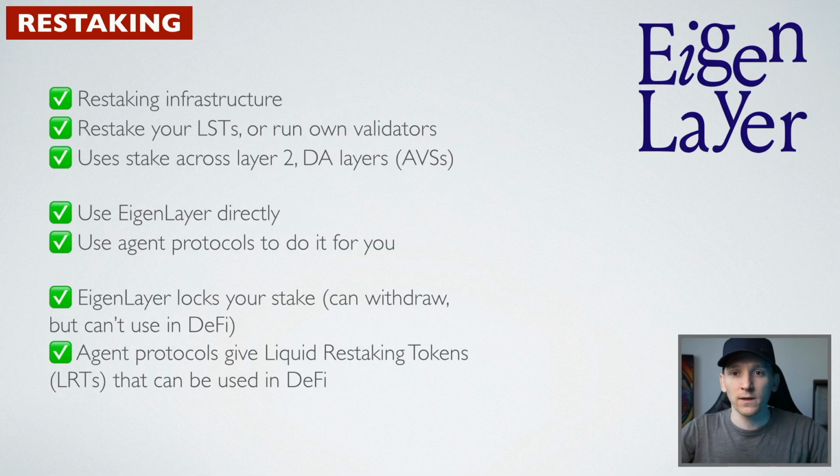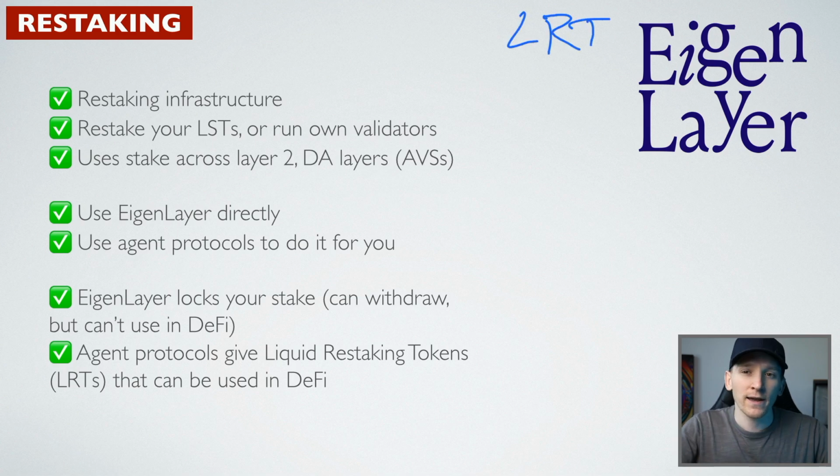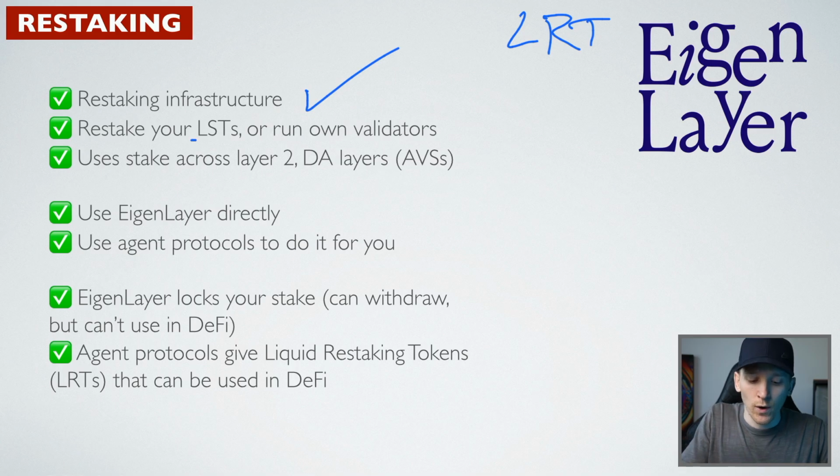Restaking is done through infrastructure providers. And so they are kind of a set of smart contracts where they take in liquid staking tokens and they restake them to other parts of the network. And one of the main ways of doing this is using EigenLayer. There are going to be many liquid restaking providers or LRT providers. EigenLayer is one of the first. And so we'll go through exactly how that works. Many will work in the same way. It's restaking infrastructure. What you do is you take your LSTs and you put it within EigenLayer.